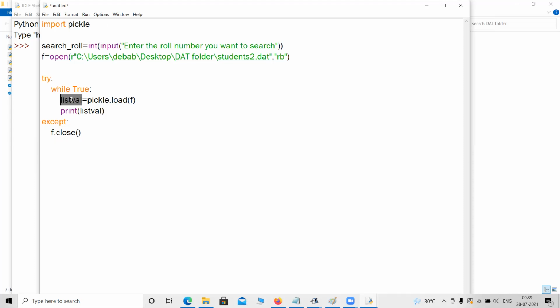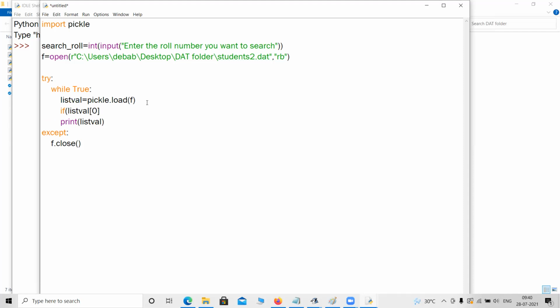Otherwise, how can I understand which field is the roll number? It might happen that age is the roll number, 15 is the roll number, 20 is the roll number, 25 is the roll number. That I need to know. So now the user has to tell you, okay, the roll number will be in the first place. If we know the roll number will be in the first place, then believe me, the actual program in CBSE is much easier than what we are going to do.